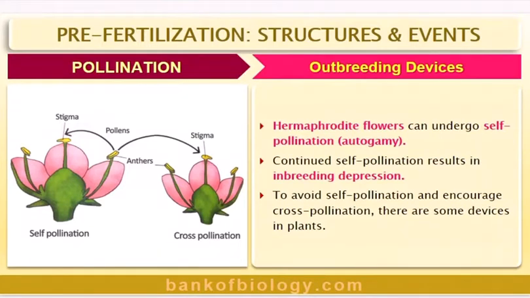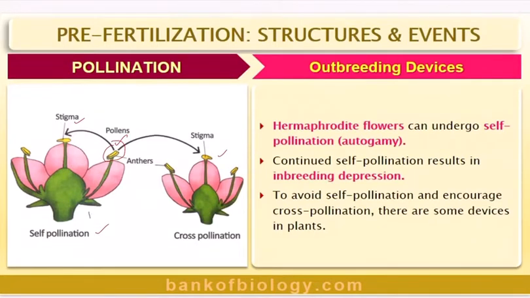For this to happen, there has to be pollination, that is, transfer of pollen grains from anther to stigma. If it is the same flower, then we say self-pollination.